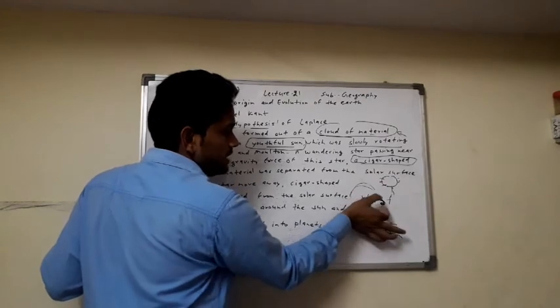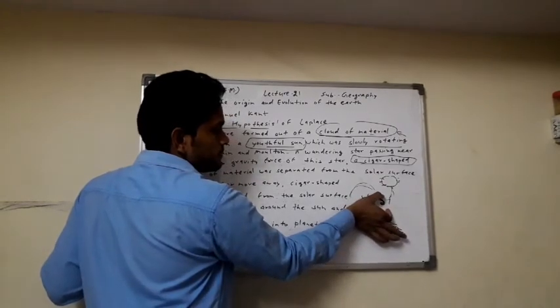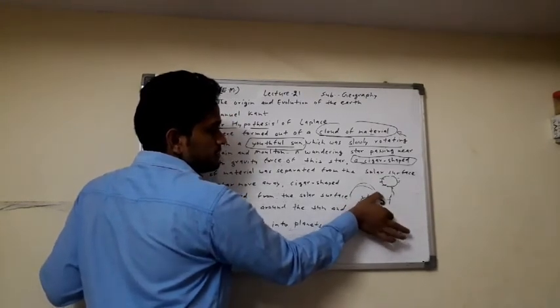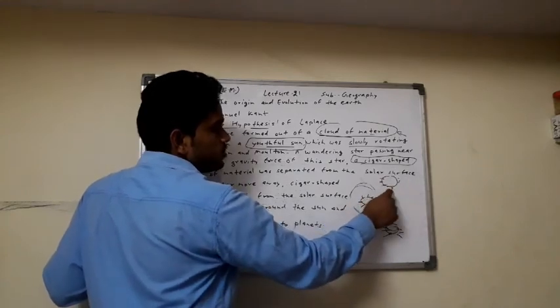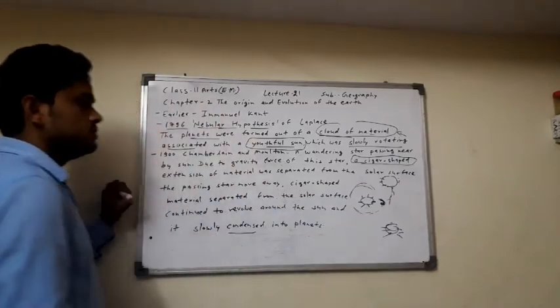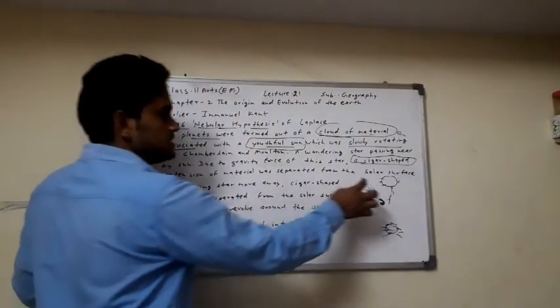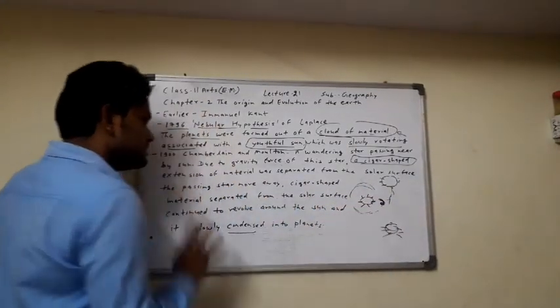Cigar-shaped material separated from the solar surface. The reason was the gravity force of this other star as it passed nearby the sun. Clear?